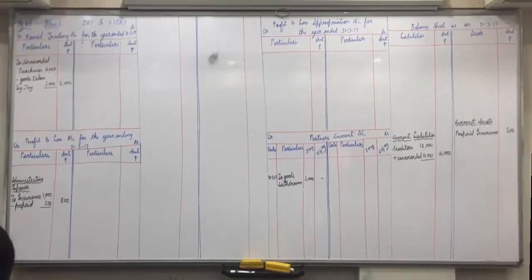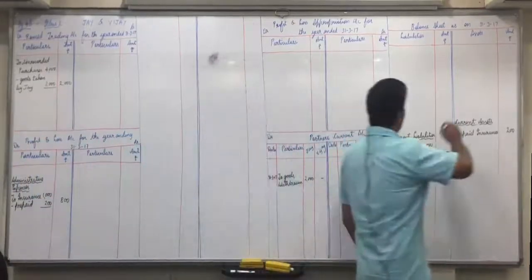Sixth adjustment, provide 20% depreciation on plant and machines and 5% on furniture and fittings. So, Parthiv, two effects. We have profit and loss account debit side and balance sheet account. What will you do on asset side? Minus. Yes, so minus from plant and machinery and furniture and fittings. All of you put tick on plant and machinery. Do you find 20,000?